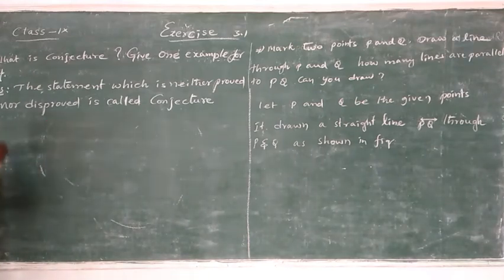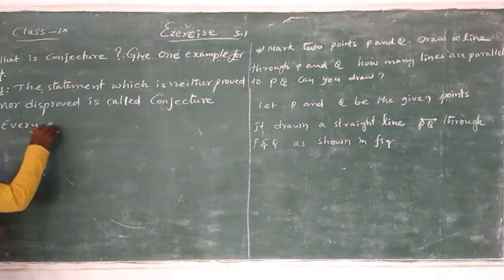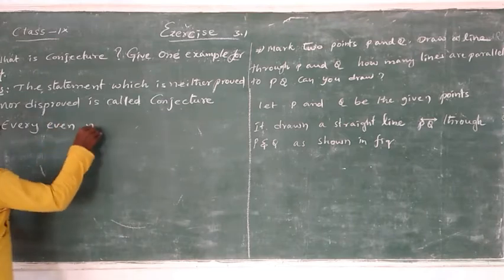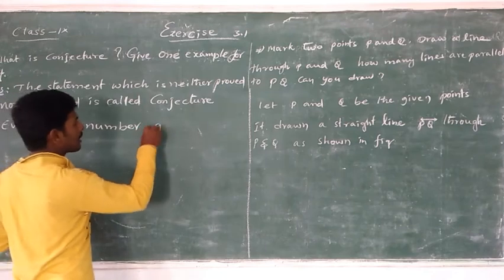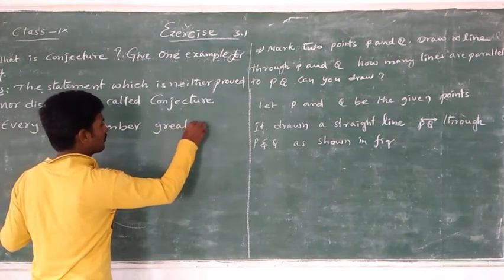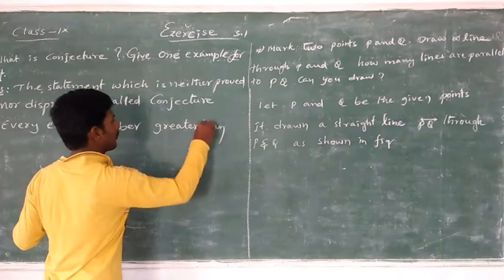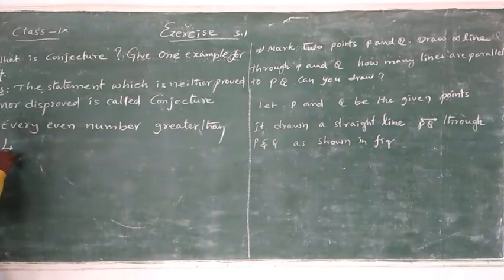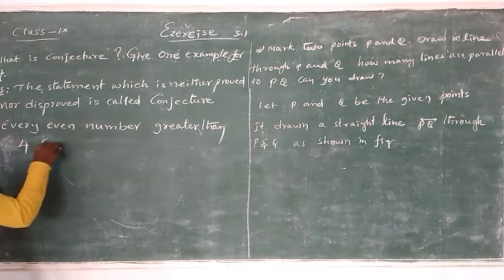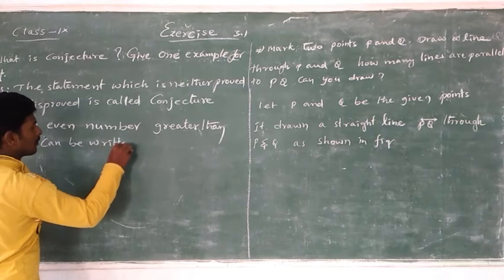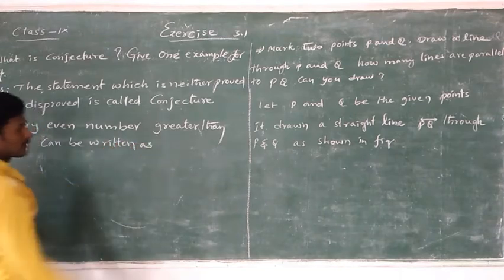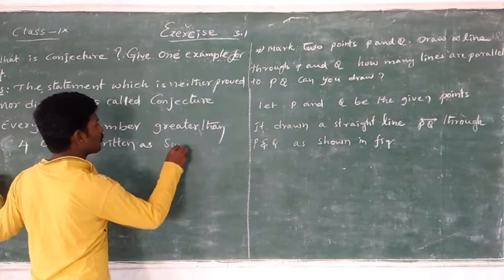Suppose you take an example. Every even number greater than 4 can be written as the sum of two primes.